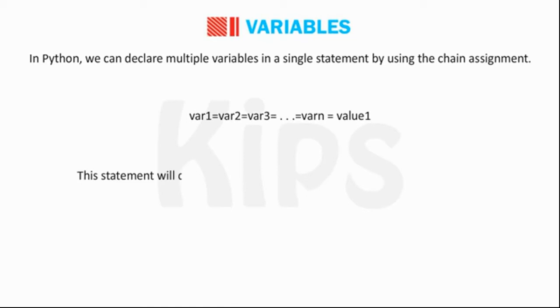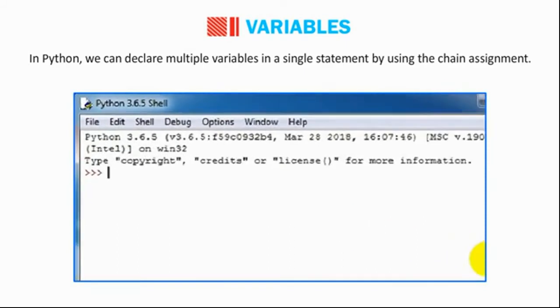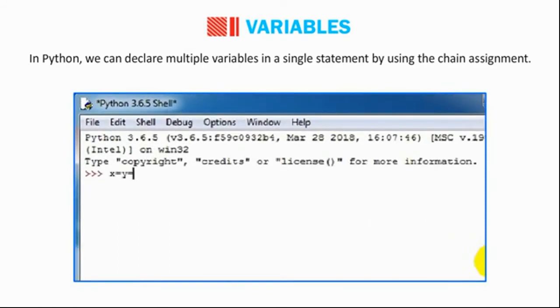This statement will declare variables variable1, variable2 till variableN, all with value1. x = y = z = 10. Printing x, y, z gives 10, 10, 10. x * y * z gives 1000.